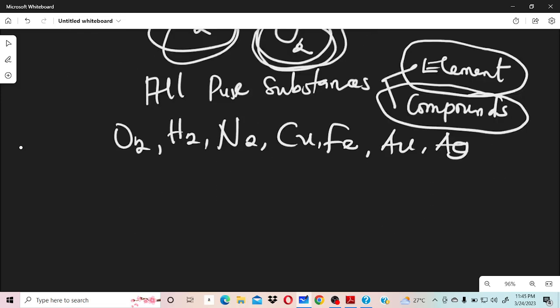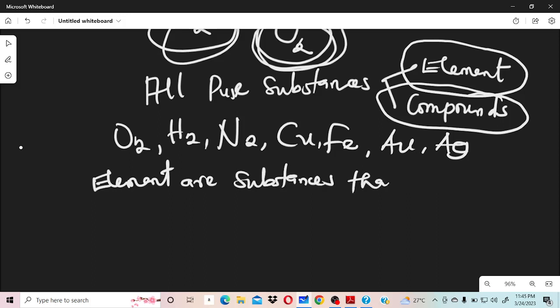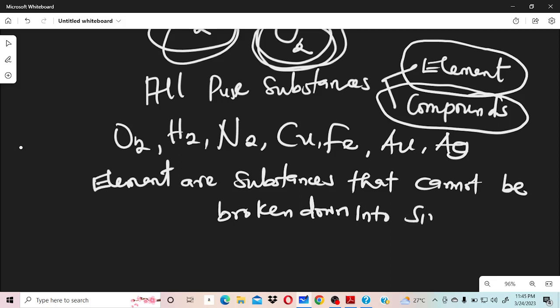And that's the reason why, in the definition of an element, if you remember from our preliminary chemistry classes, they'll tell you that elements are substances that cannot be broken down into simpler units.